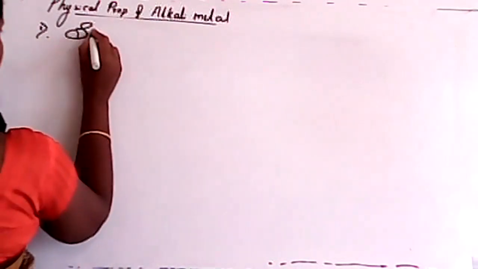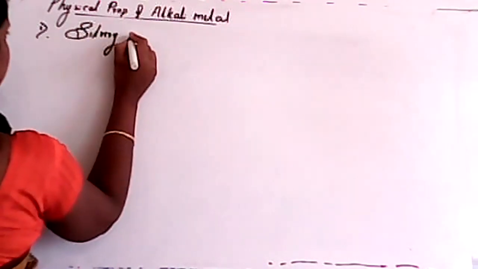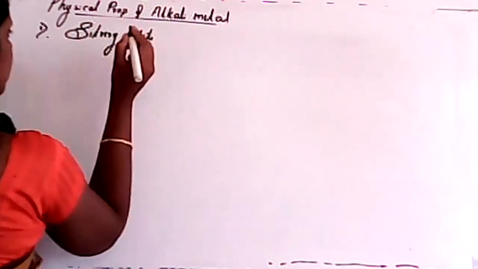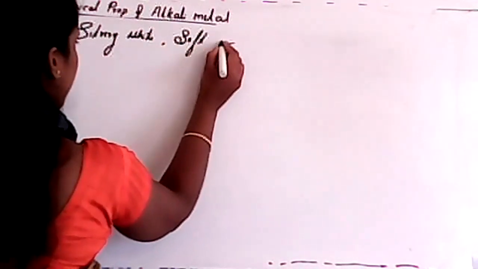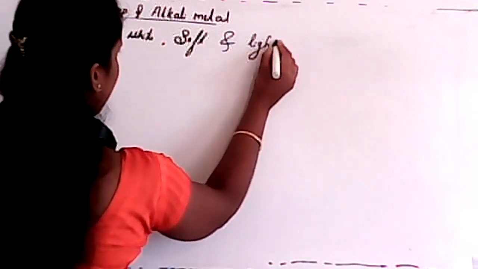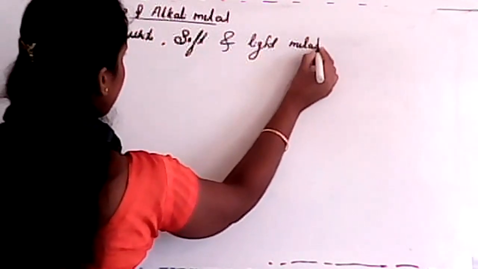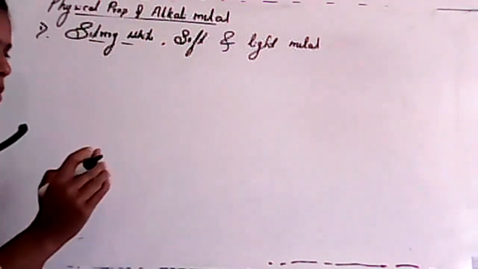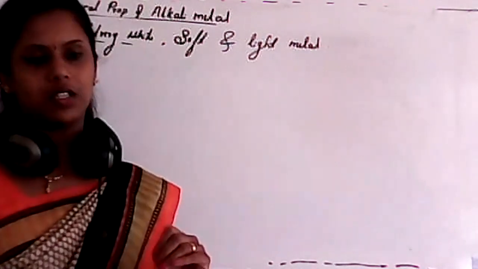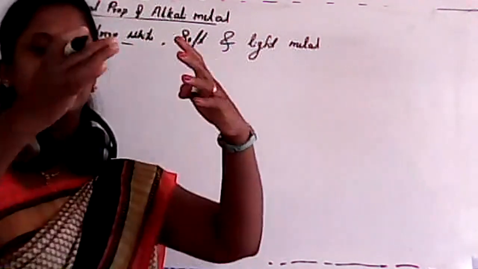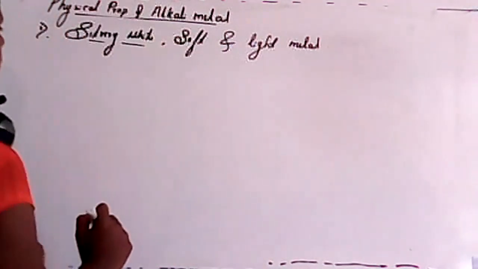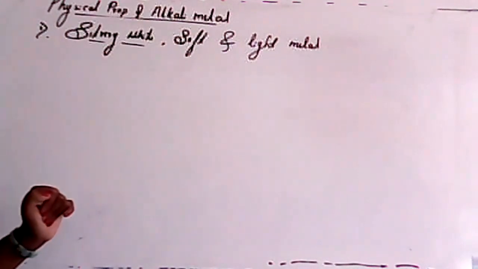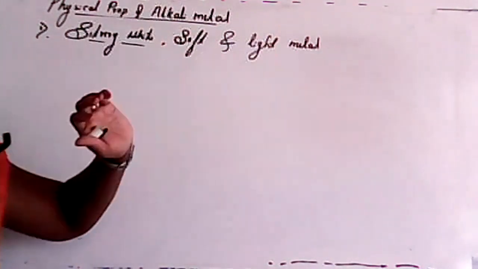So those are silvery white, somewhat silver color, soft, and light metals. So this is the first one, appearance: it is silvery white. This is very important. Sometimes it looks yellow because of oxidation. If there is an oxide layer outside the sodium, it may appear yellow. But it is silvery white, and it is a soft and the lightest metal.